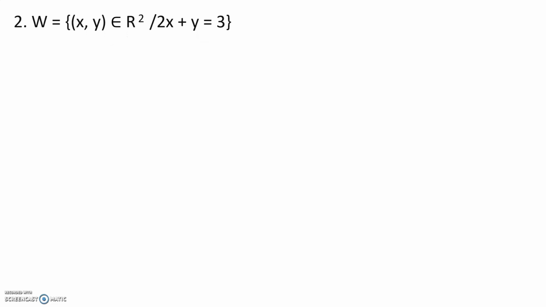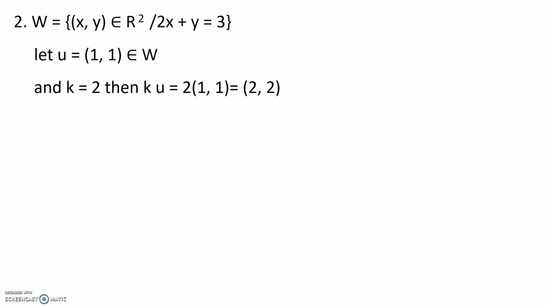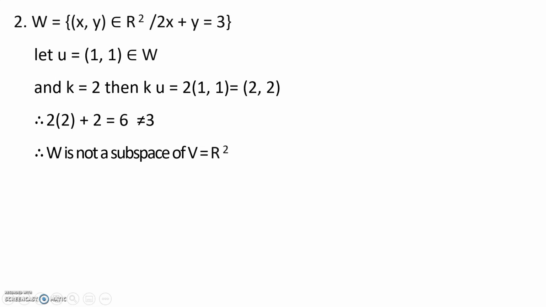Now the second example, that is W is the set of elements (x, y) belonging to R square such that 2x plus y is equal to 3. Let us consider u is equal to (1, 1), which belongs to W, and k is equal to 2, then ku is equal to (2, 2). Therefore, 2 into 2 plus 2 is equal to 6, which is not equal to 3. Therefore, it does not satisfy the condition of W, and therefore W is not a subspace of V.